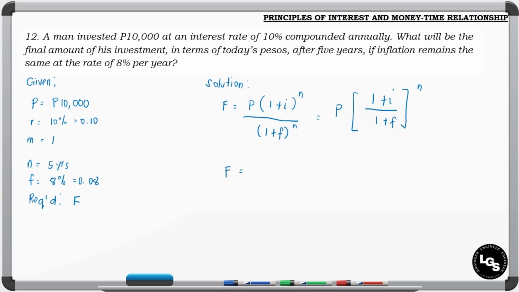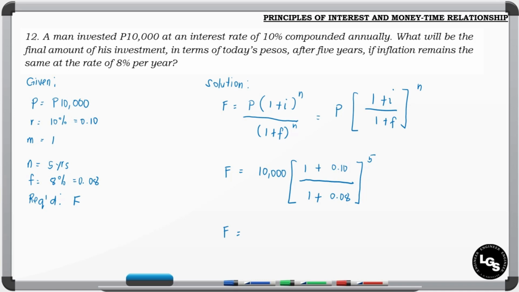So our F is equal to, we invested 10,000 times the interest rate of 0.1. So that is compounded annually, so that is the same if we divide it by 1 or not. Divided by 1 plus the inflation rate, which is 0.08, raised to N, which is 5.